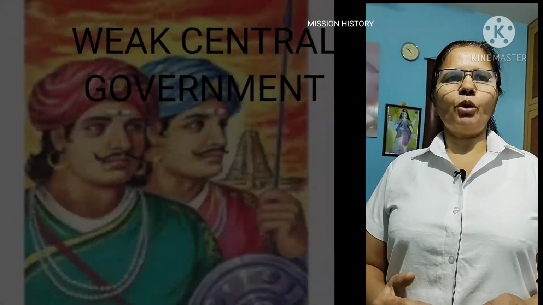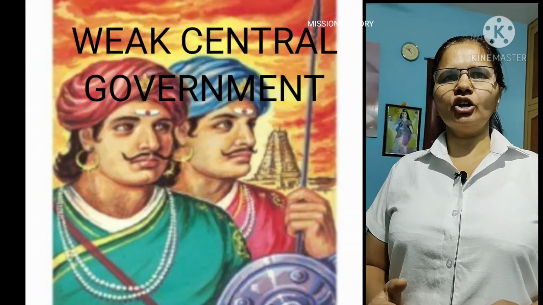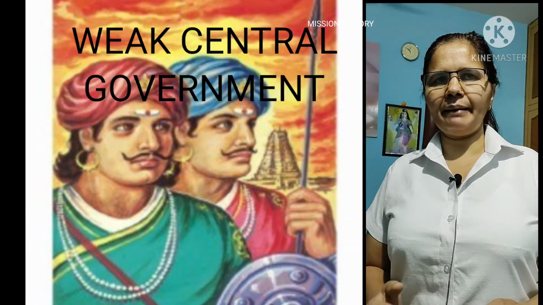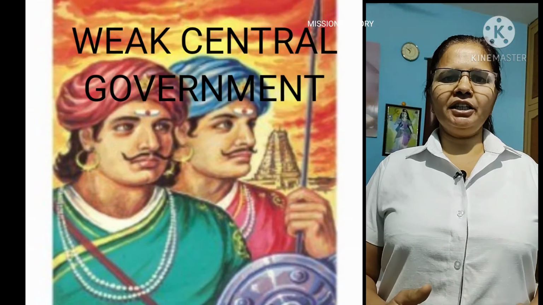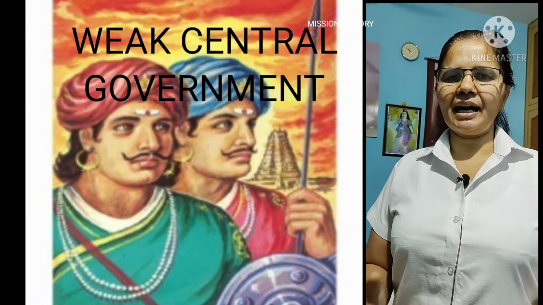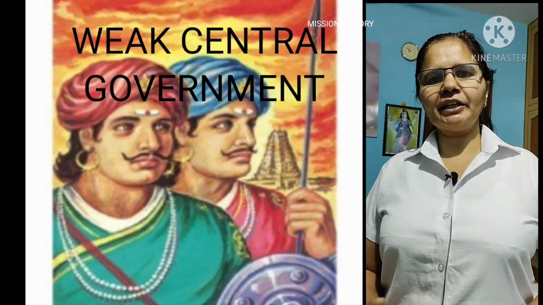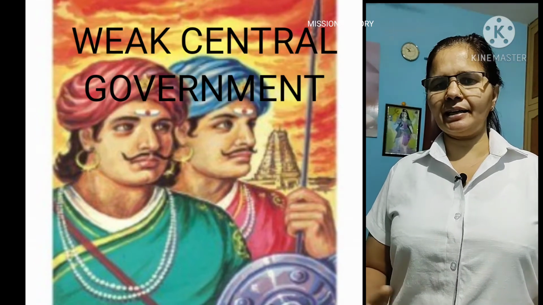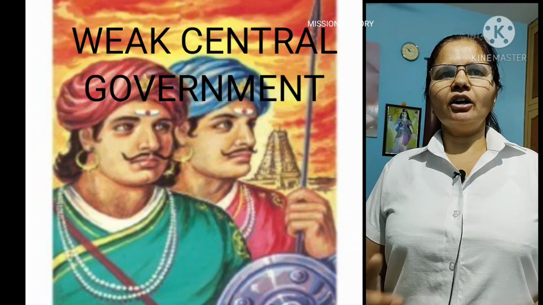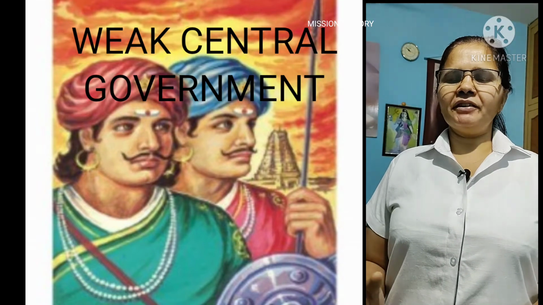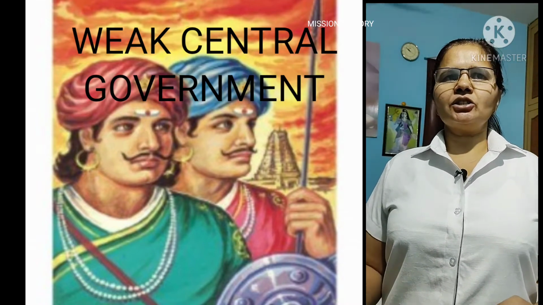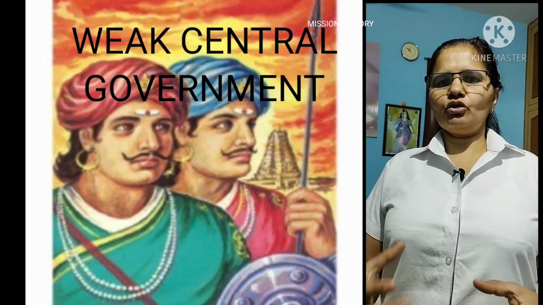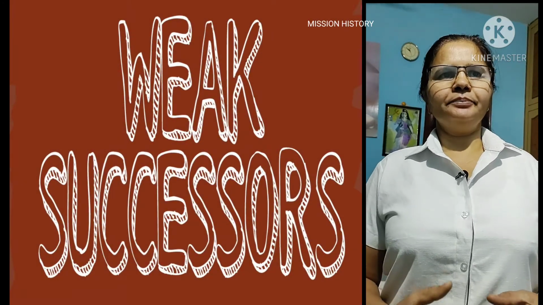Let us discuss. Point 1. Weak central government. As we know, there was a Nayaka system prevalent in Vijayanagara Empire, so it had divided the empire into territories which were governed by these Nayakas or military commanders who had been given full authority to mint coins, to have soldiers and to administer these territories. This way the central government had become very weak, having very little power, and these provincial powers were stronger. So that was a cause of the downfall of Vijayanagara Empire.